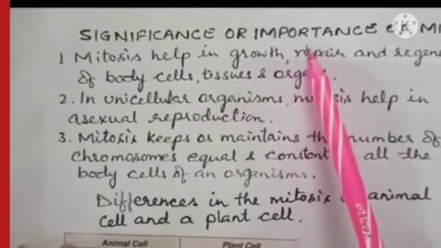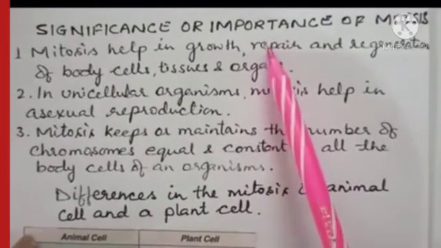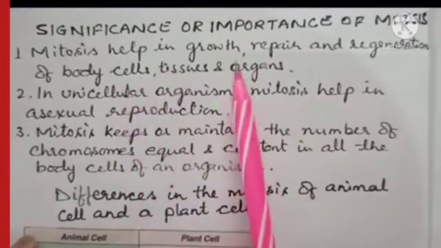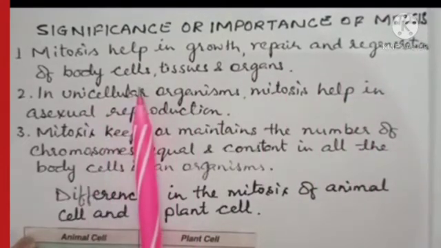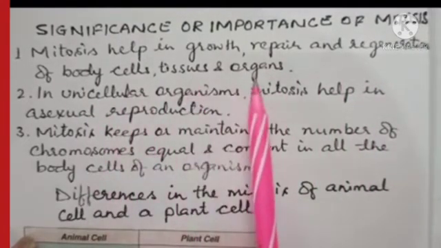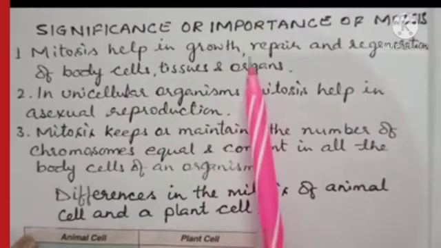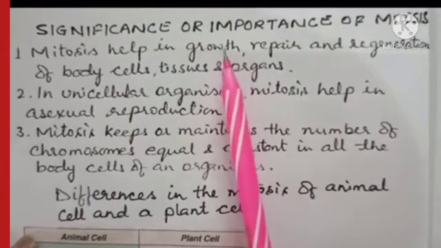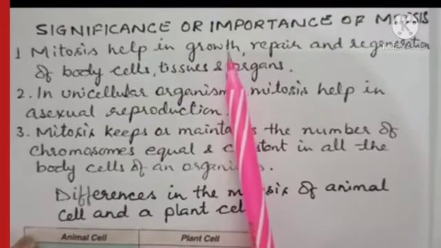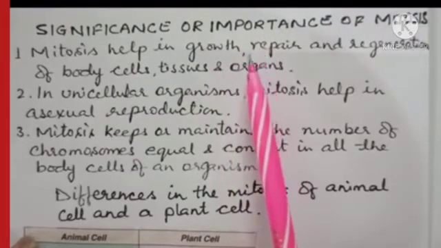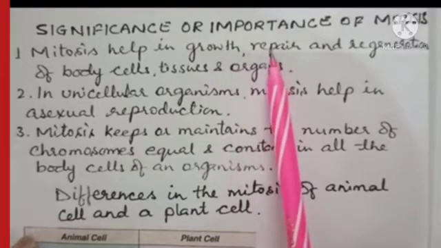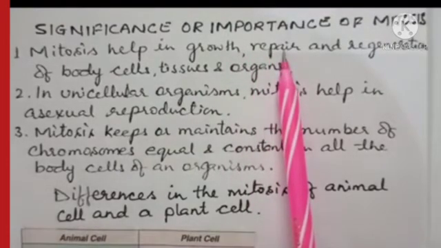Significance and importance of mitosis. Now, mitosis helps in growth, repair and regeneration of body cells, tissues and organs. Mitosis helps in growth because all of you know life begins with one single cell, then divided into 2, then 4, then 8. In this way the body of an organism is formed. It also helps in repairing the worn out tissues and cells.